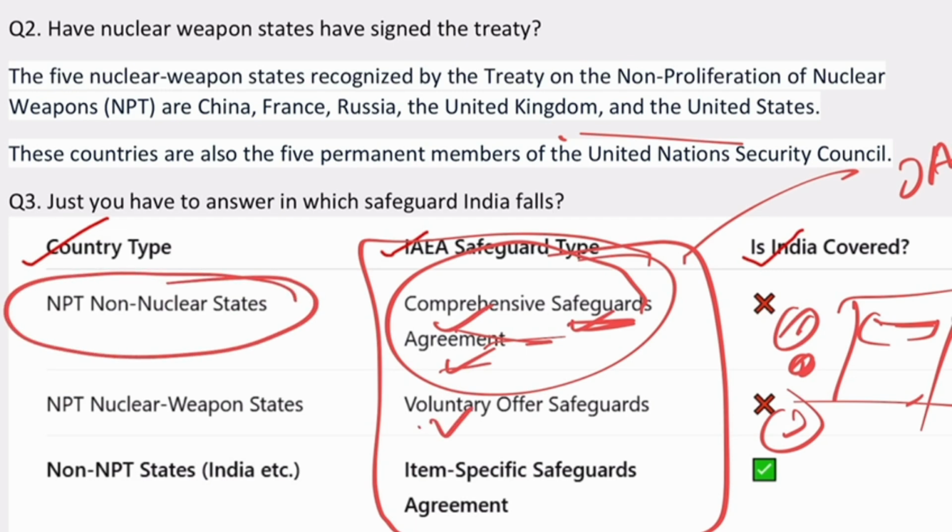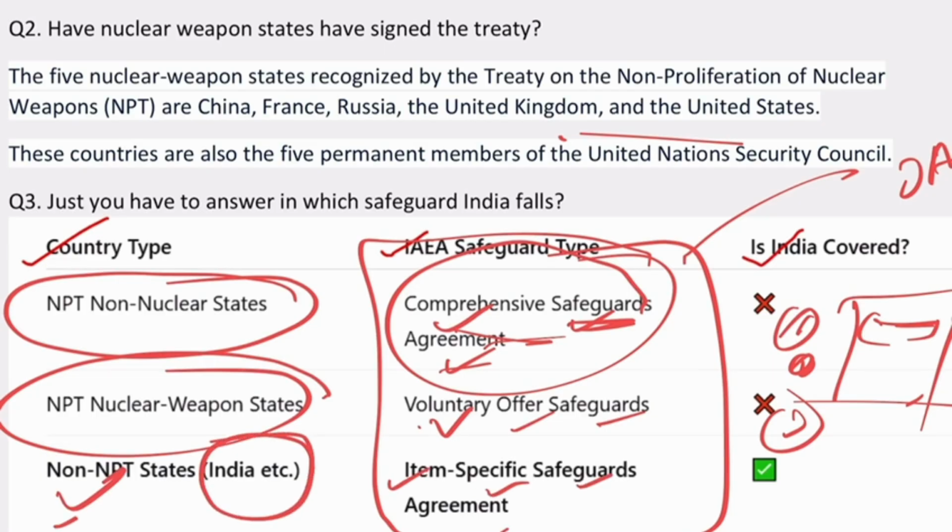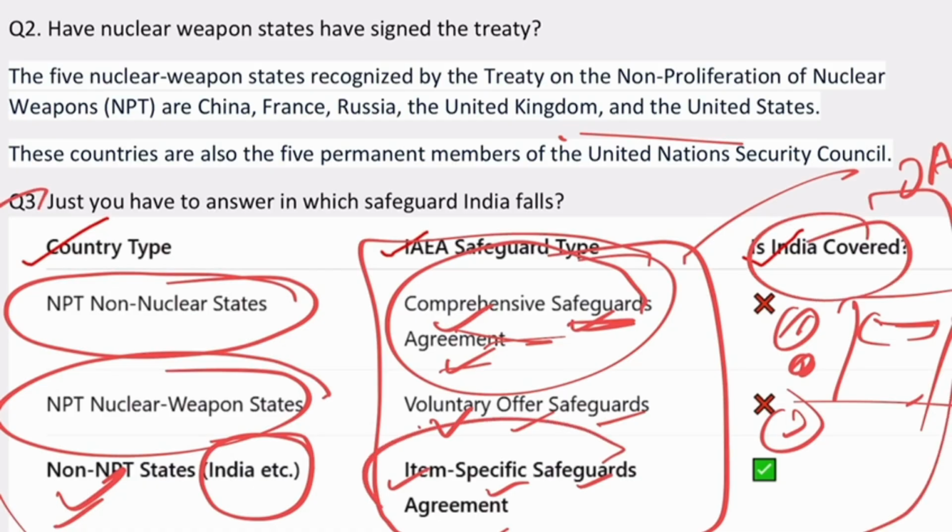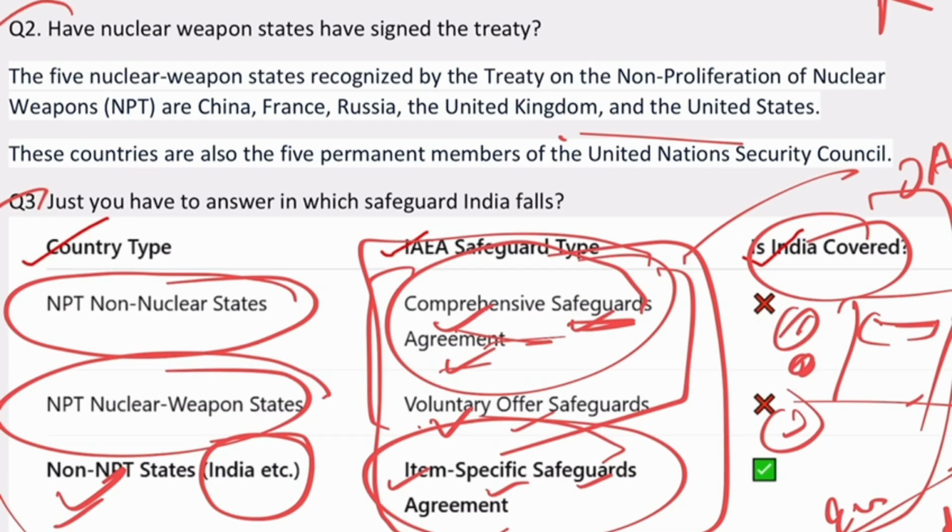Then we have voluntary offer safeguards. It falls into NPT nuclear weapon states. And then the third safeguard is called the item specific safeguard. It falls for countries like India that are non-NPT states. So this is very important. India is a part of only this safeguard, and not the rest. So you will have to learn this, right? Gradually you will have to learn. And the best way to qualify the prelims examination is to learn in the form of questions. However much you study, you may have read NPT, but right now all 3 questions will confuse you and will just make you learn, right?